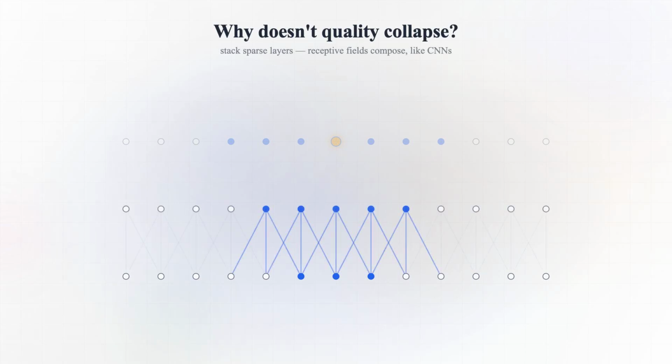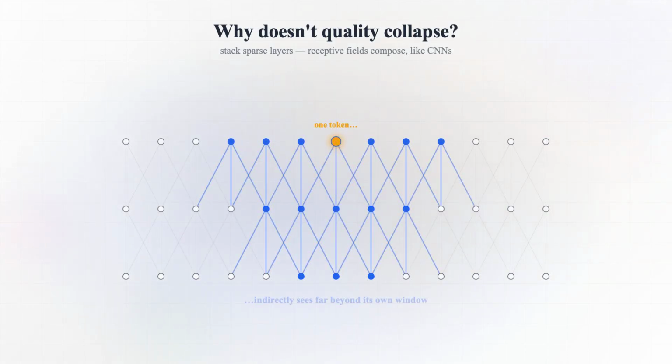But if each token only sees a window, how does it ever use the whole document? 2 reasons. First, depth. Stack many sparse layers and receptive fields compose. A token a few layers up indirectly sees far beyond its own window, the same way convolutions build up a large field from small kernels. Second, the global and random links act as shortcuts, so any 2 tokens are only a hop or 2 apart. In fact, BigBird proved that this combination is a universal approximator of sequence functions, and Turing-complete. Sparse, but not weaker.